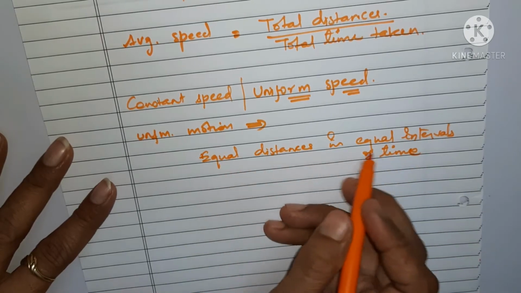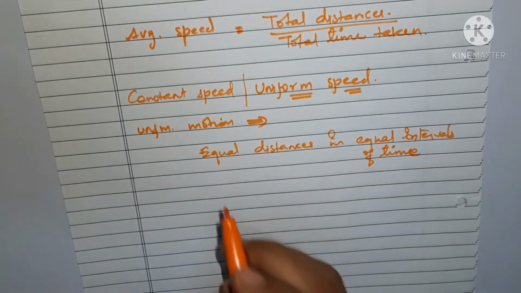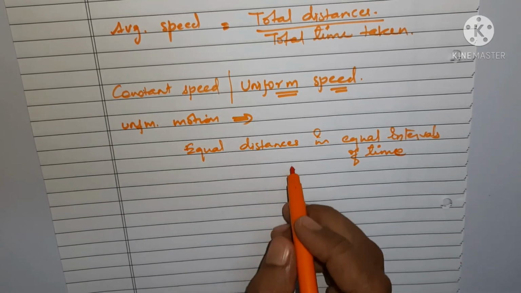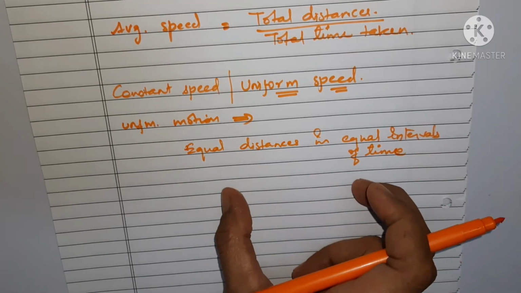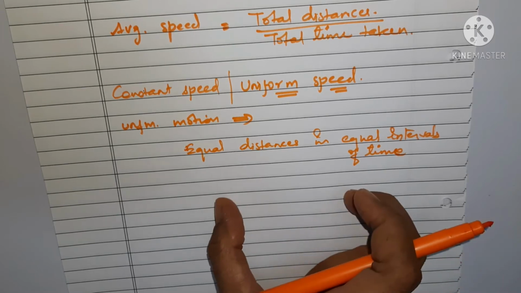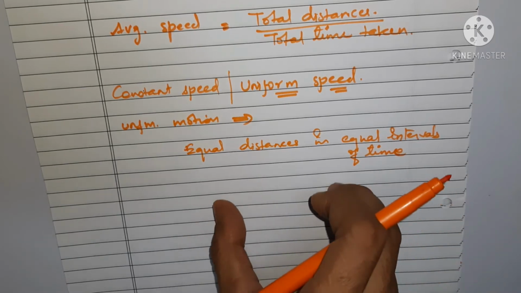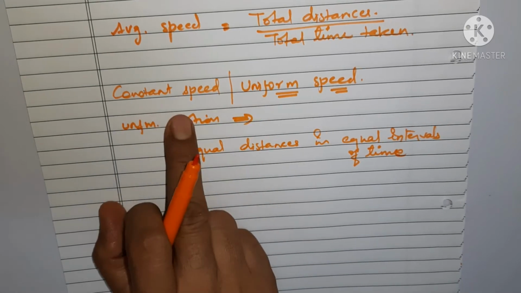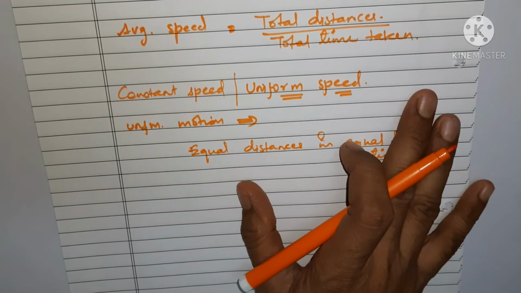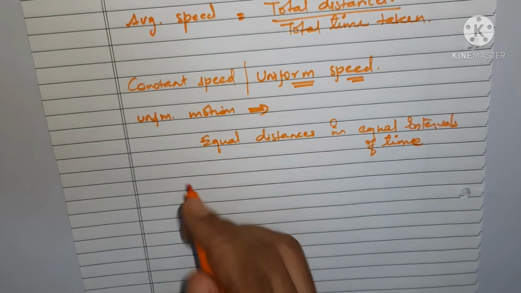Okay, equal distances in equal intervals of time. When a body covers equal distances in equal intervals of time, the speed of the moving body is known as uniform speed, and its speed remains constant throughout. Why does the speed remain constant throughout?